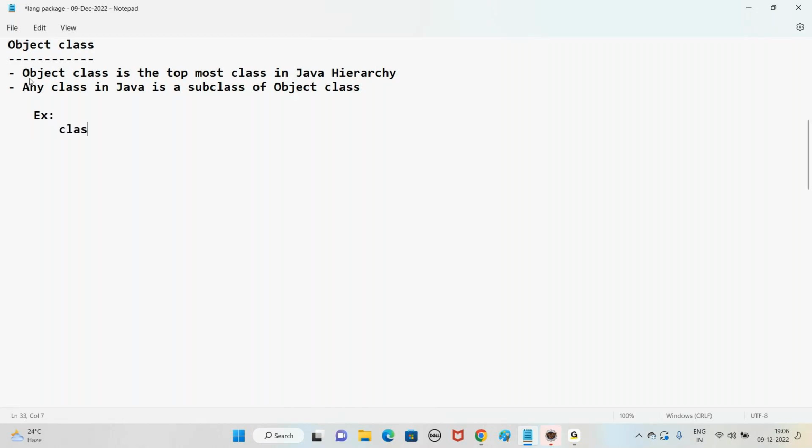if you take a class A, and if you take class B extends A. So B is a subclass of A. Then what about A? A is a subclass of what? Java will write internally extends Object. So if you are not writing the extends keyword, then Java will write automatically extends Object here. Means B is a subclass of A and A is also a subclass of Object. Then internally we can say B is also a subclass of Object here. So any class you take in Java, it is a subclass of Object class. Right? Any questions, Sudhi?